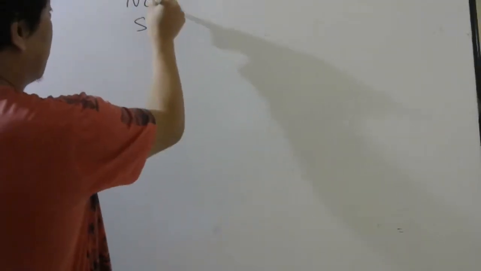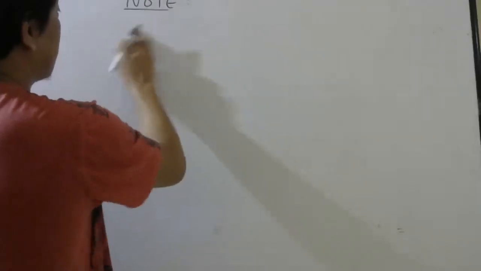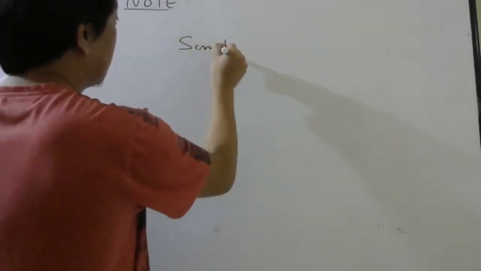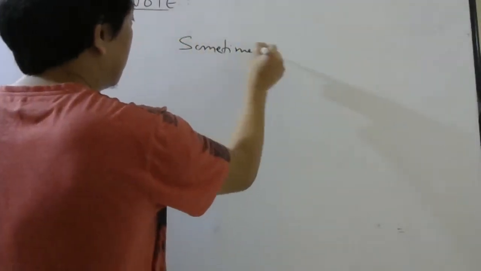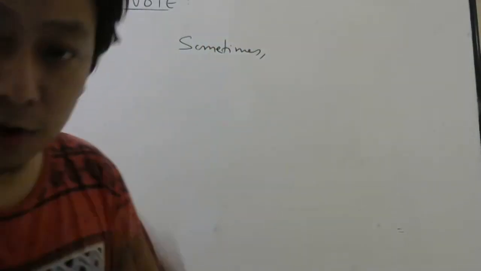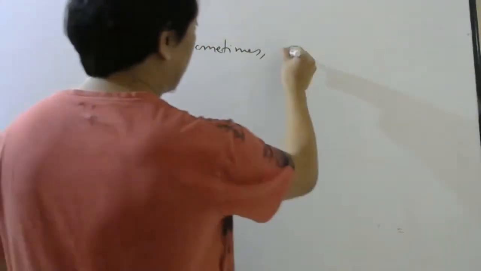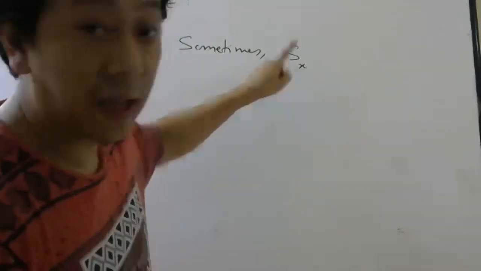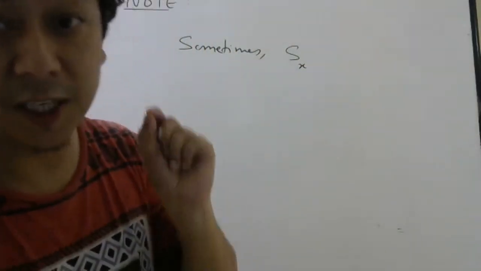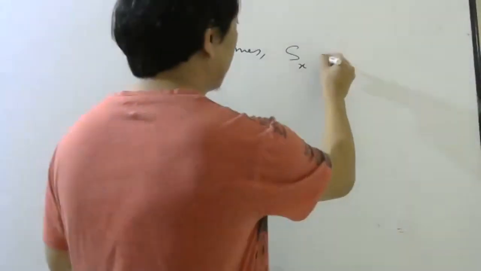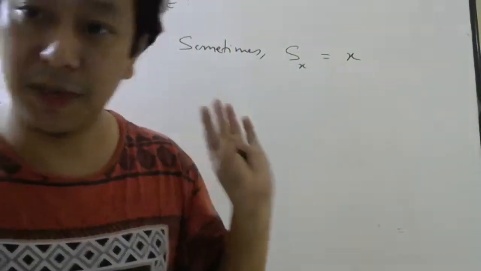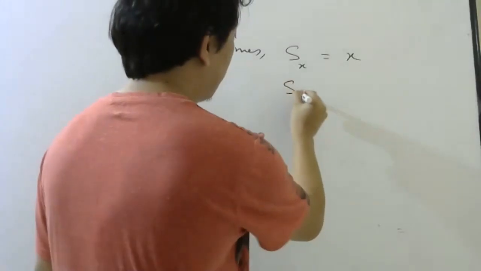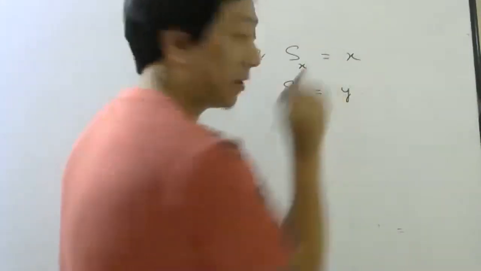Okay, now look carefully, all of you. Sometimes, this is a very important note. Sometimes in books, and I will also sometimes, we will write x component of displacement. What is this? X component of displacement. Sometimes I will write simply x. And y component of displacement, simply y.